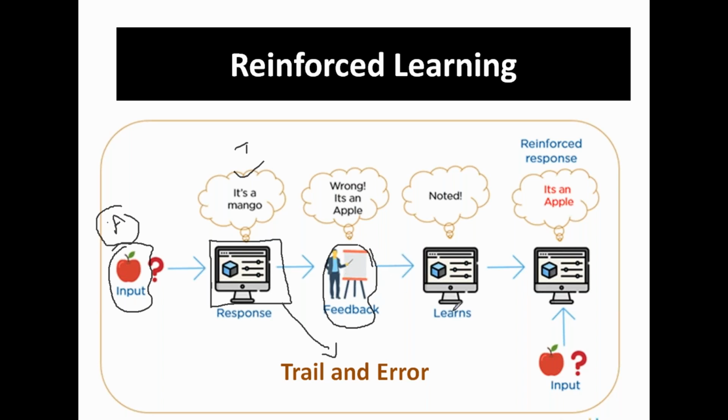We give the feedback that it's wrong, it is not a mango but it is an apple. Then it will note it down and should understand this. So we have to provide this feedback to this particular system. When you provide this, it learned. Now the system understood that this is apple. Once it learned, next time whenever you feed apple, automatically it will understand that this is an apple. So reinforced learning generally works on a trial and error basis.